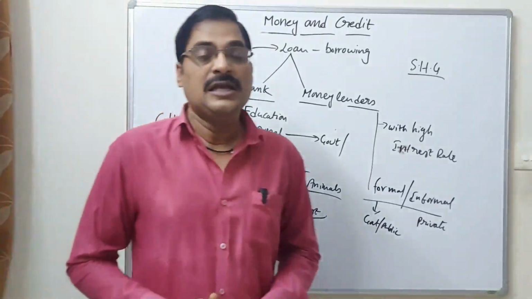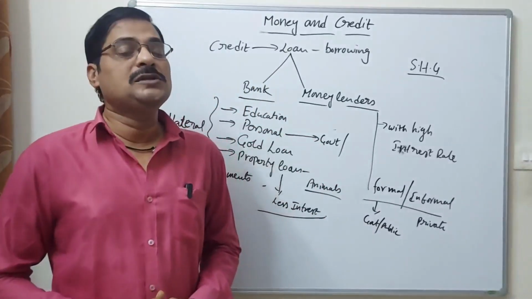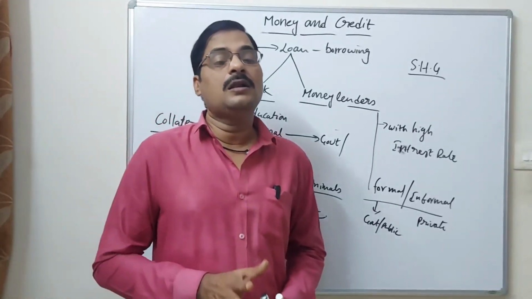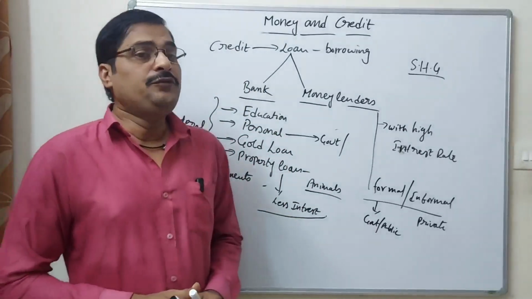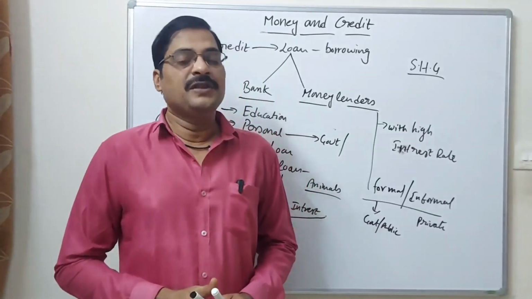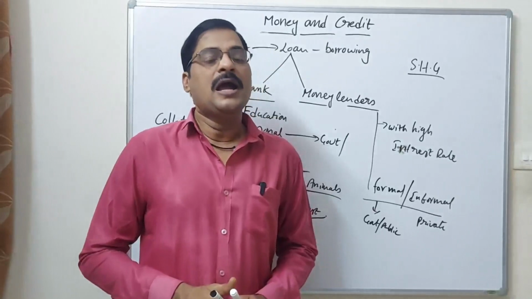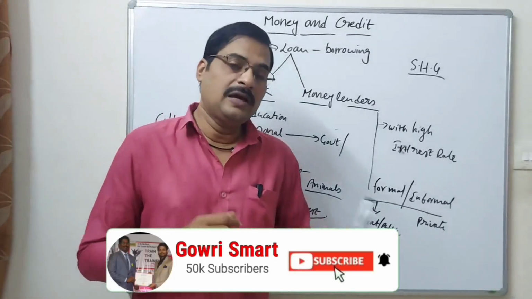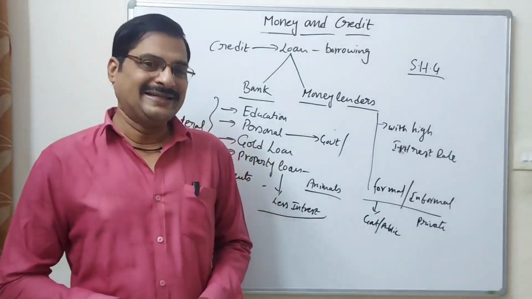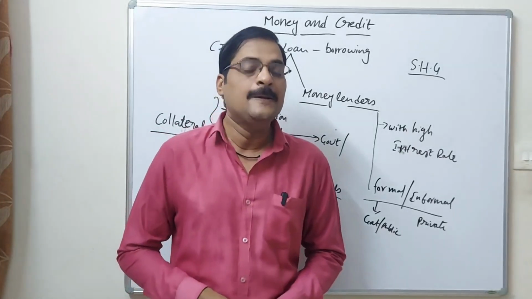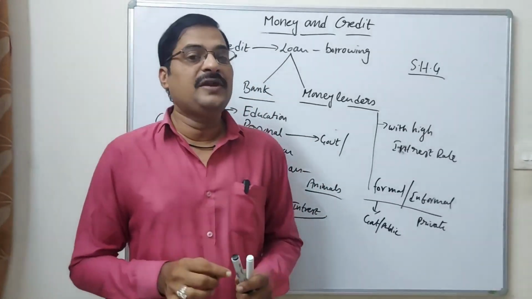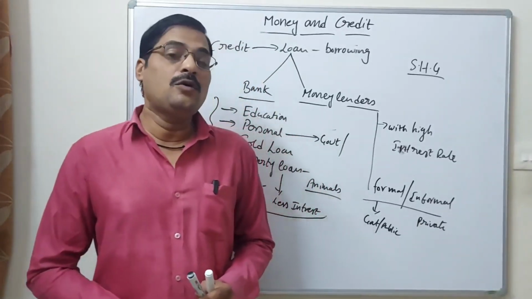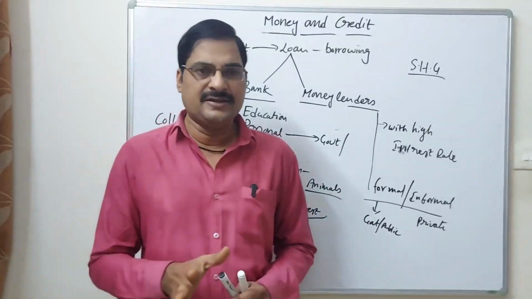Now move on to SHG, self-help group. What is the use of the self-help group? It is meant for the development of women. 10 to 15 women form a group, go to the bank and take a loan to start small scale industries like agarbatti making, candle making and other things. All these 15 women are responsible for repaying the amount to the bank with very little interest.